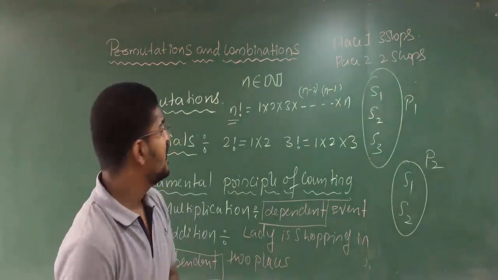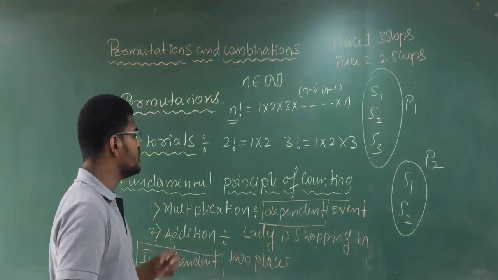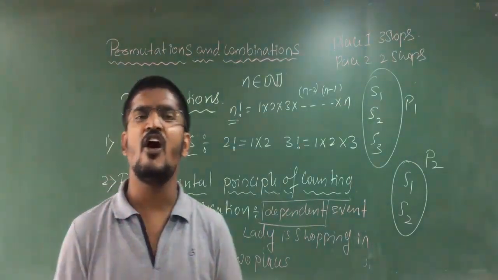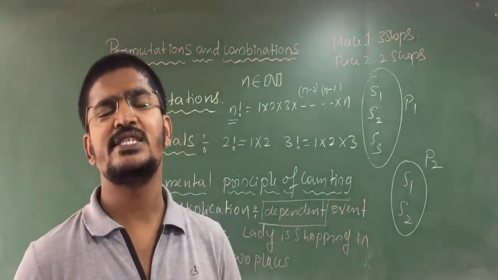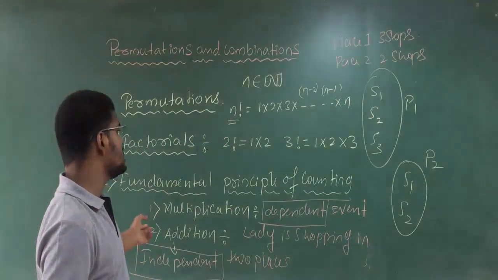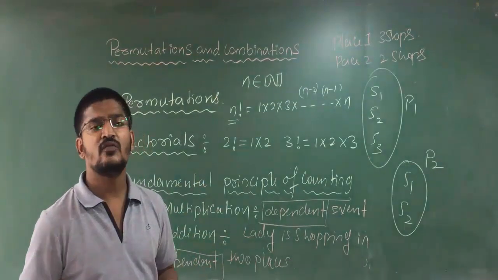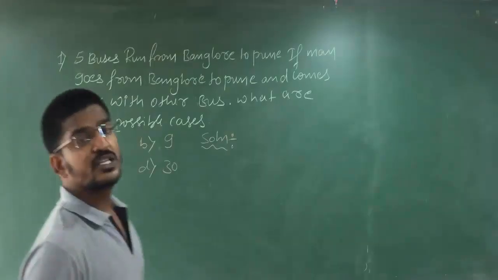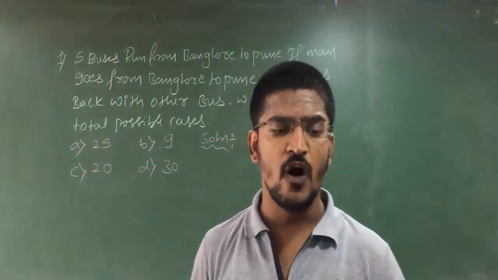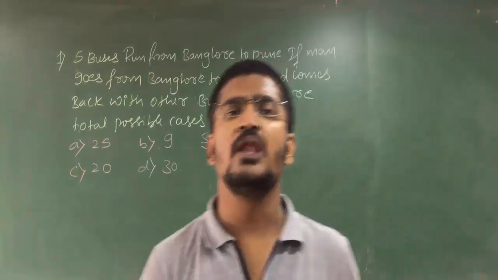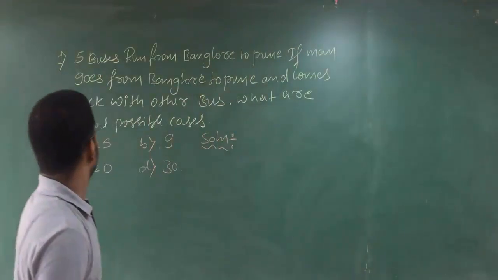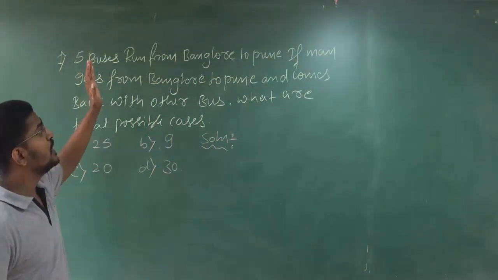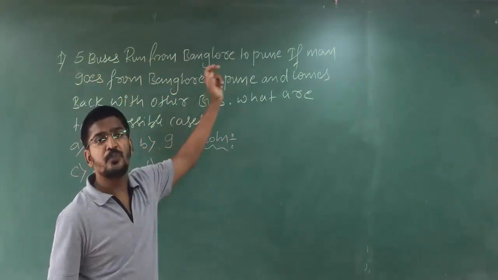So now let us try to solve some problems depending on this simple concept of the fundamental principle of counting. Okay, students, let us go for your first problem: 5 buses run from Bengaluru to Pune.